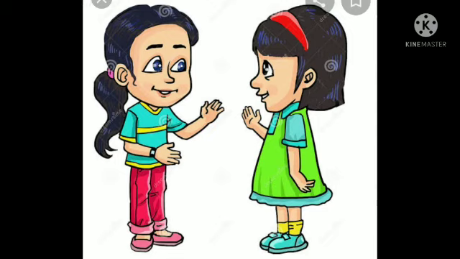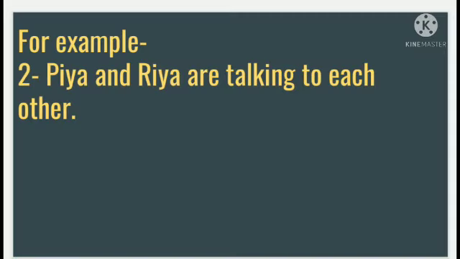Example 2, Pia and Ria are talking to each other. As you can see here, Pia and Ria means the subject is plural. So we will use are, and with talk we have to add ing. Pia and Ria are talking to each other.